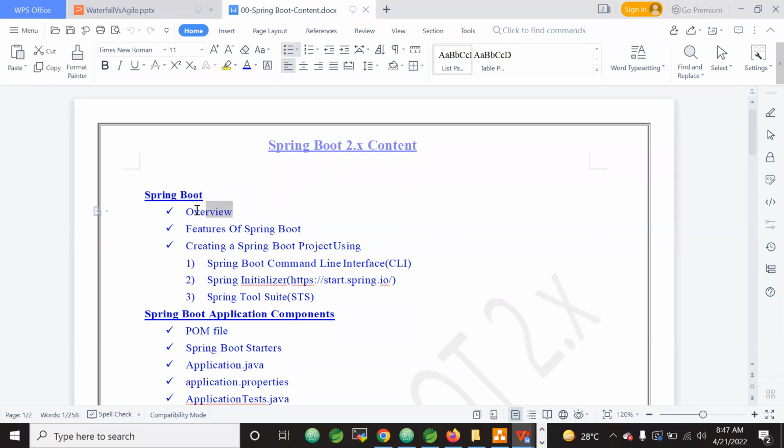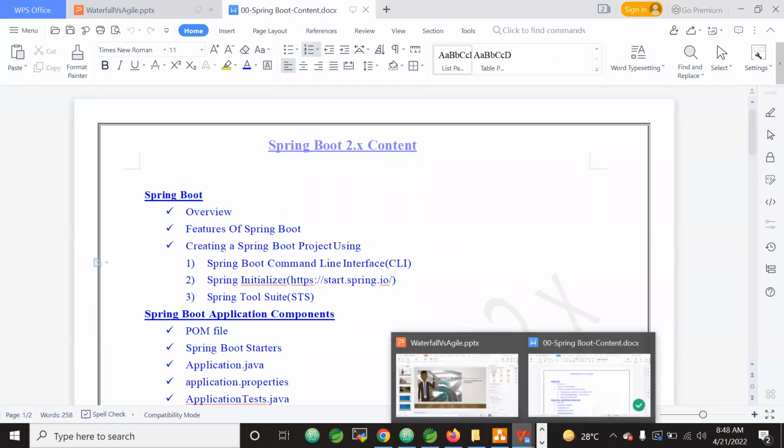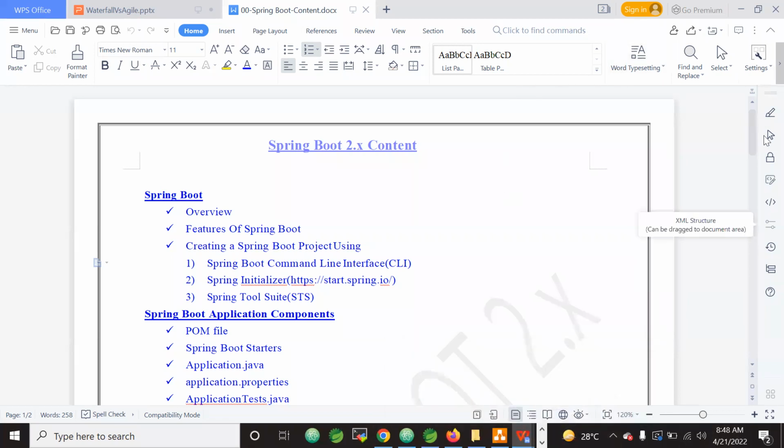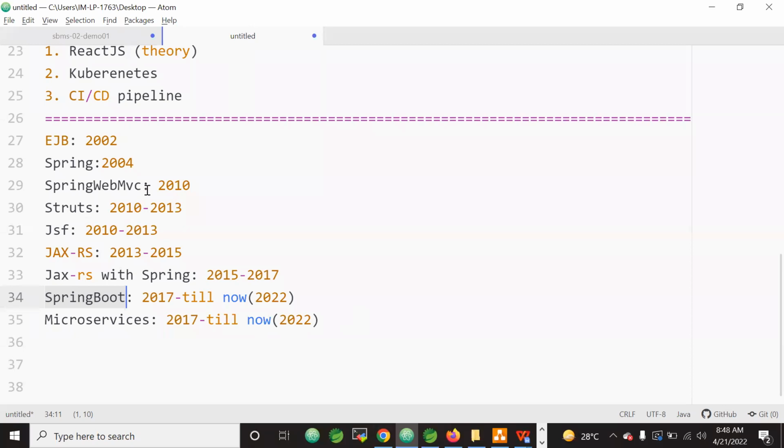So here is one important interview question you will face: why Spring Boot? In the market, of course, Spring Web MVC is there, and lots of other tools and technologies were there, but why are people mostly using Spring Boot, and why are people giving more salaries for Spring Boot?